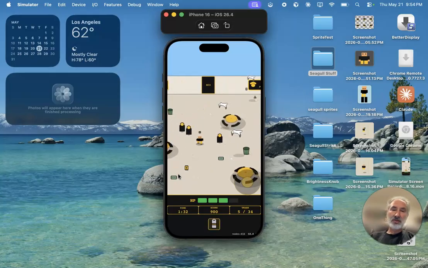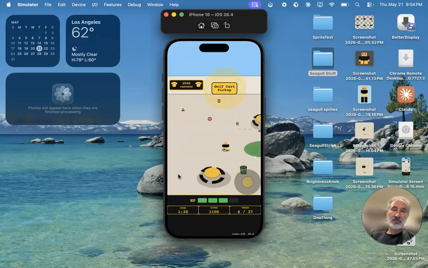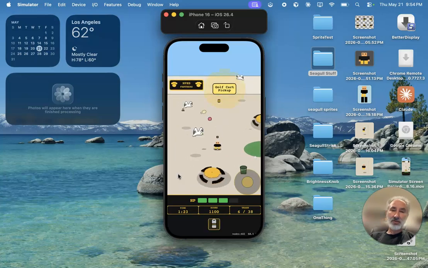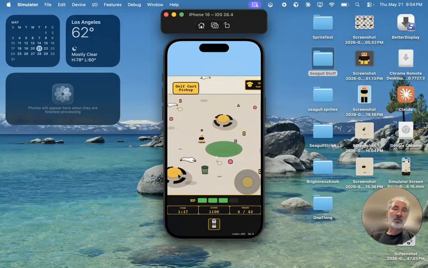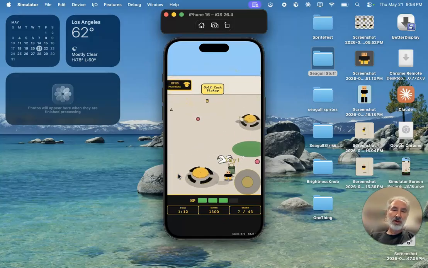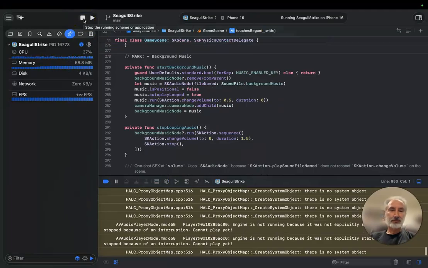So I thought it would be nice to make it so that you could pick up more than one piece at a time. As you can see right now, when I pick up one piece of trash, there's a little indicator above my head. What I'd like to do is change that into a number that indicates how many pieces of trash I'm holding, and then be able to go and drop it off. All right, so let's take a look at what the process is for getting this done. Let me put the simulator aside for now. I'm going to go ahead and stop it.